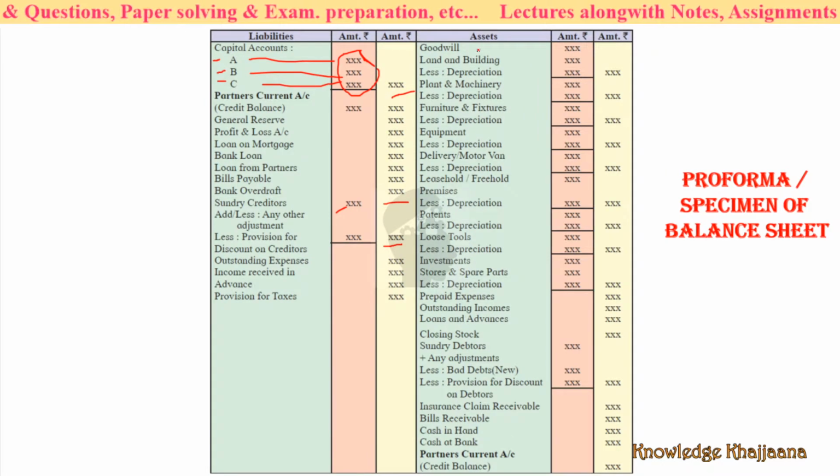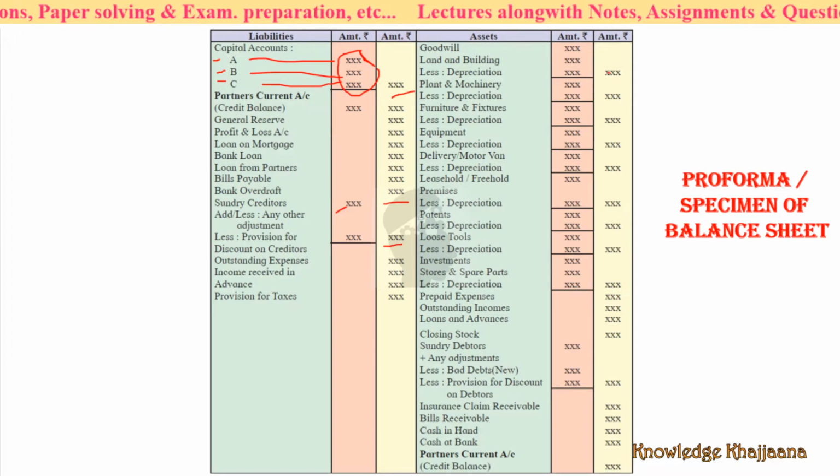Let's see what comes in the asset side. First of all, it is goodwill. Then land and building, less its depreciation, and the final value comes over here.